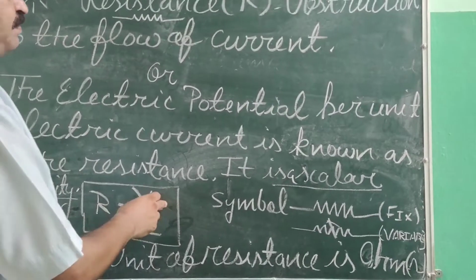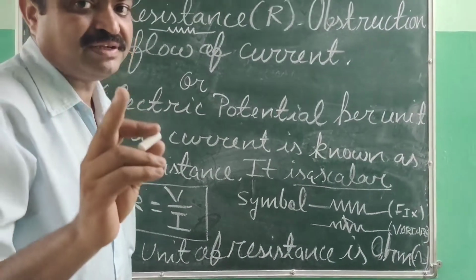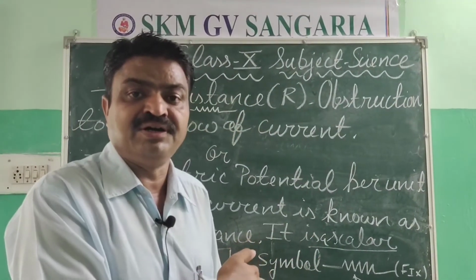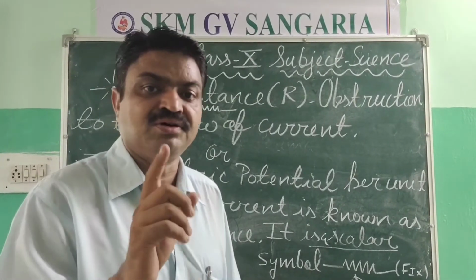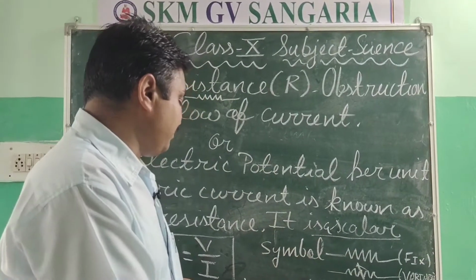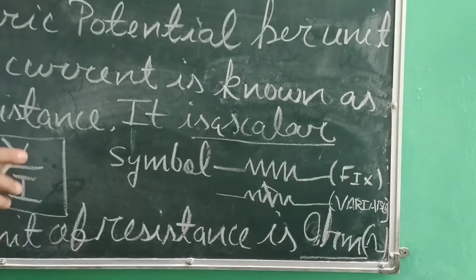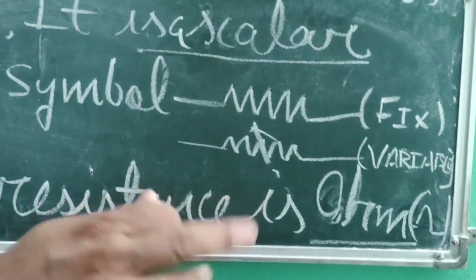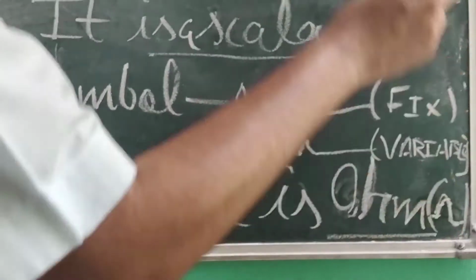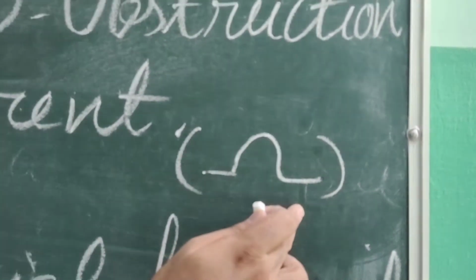And if we speak about its SI unit, then its SI unit is ohm, because this physical quantity was discovered by George Simon Ohm. So we give its unit, the SI unit, his name, and this SI unit is symbolized by one symbol, that is omega. Omega is the symbol of ohm.